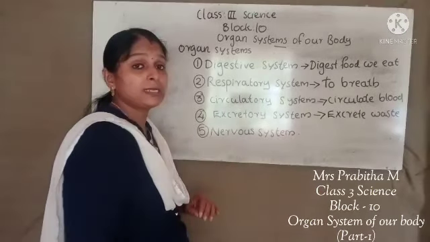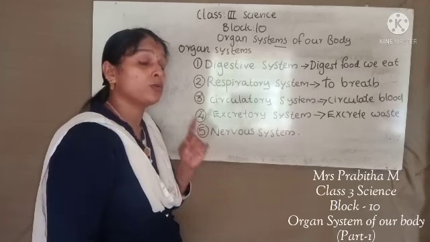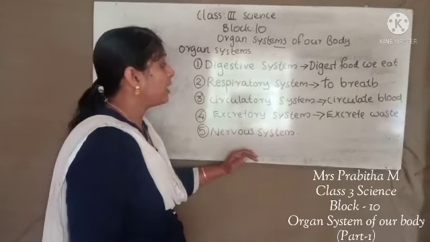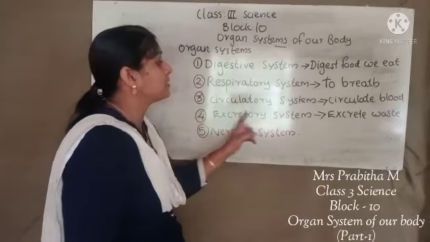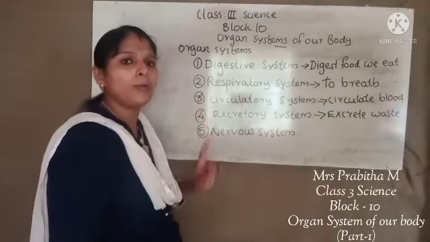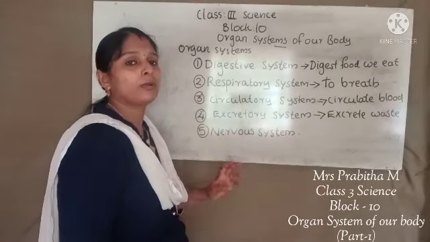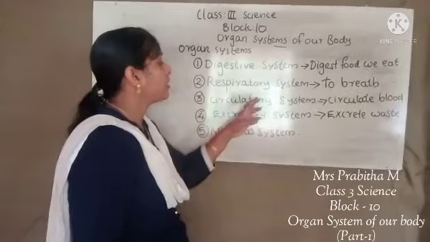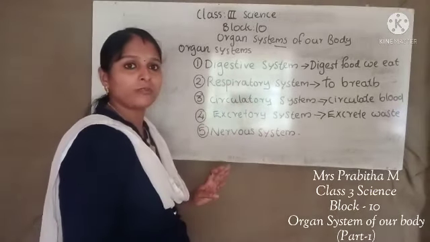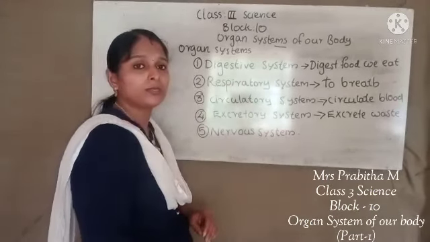Next one is the nervous system. The nervous system is the most important system that controls and coordinates all the other organ systems of our body. If anything happens to our nervous system, it cannot control all the other organ systems of our body. So what is the function of the nervous system?